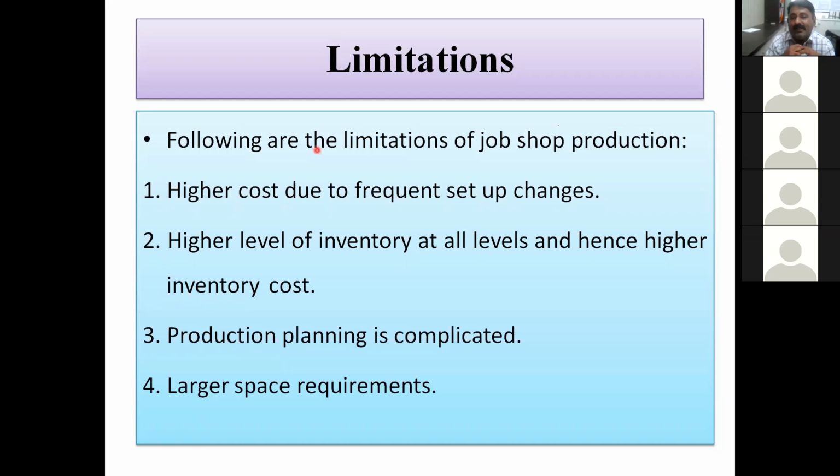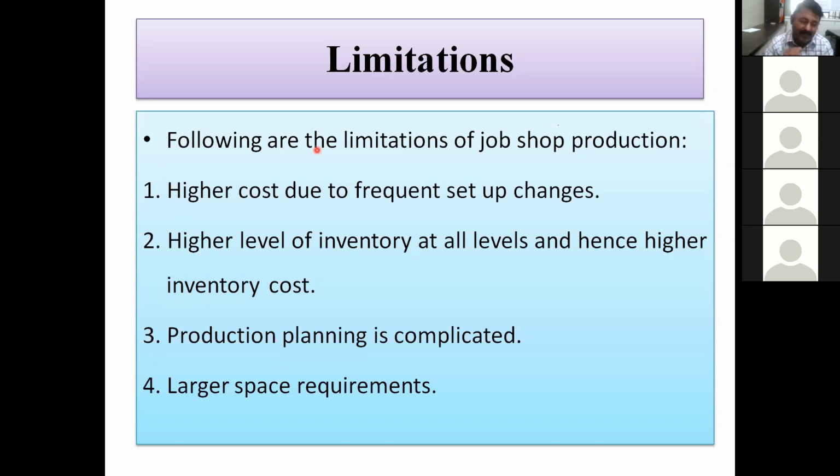Then large space requirements. For mass production, you can arrange lathe machine, drilling machine, shaping machine, grinding machine, then inspection, then coloring, packaging, dispatch. One simple example I am giving. And this is also in sequence for a small case. So you need very less space, and the sequence is also not changed. The job will go first on lathe only, then drilling only, then shaping only.